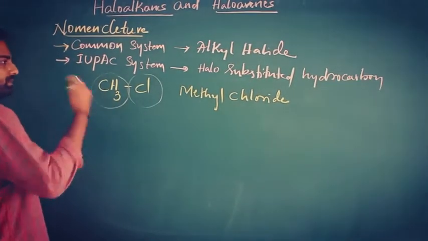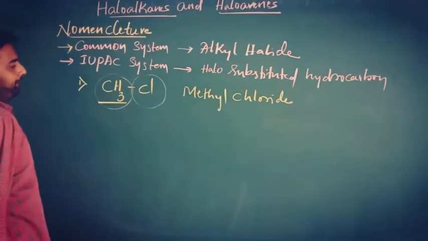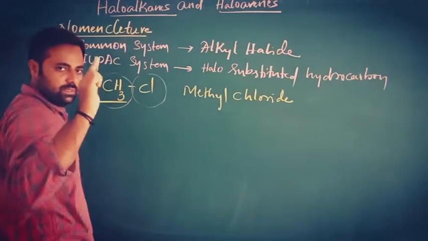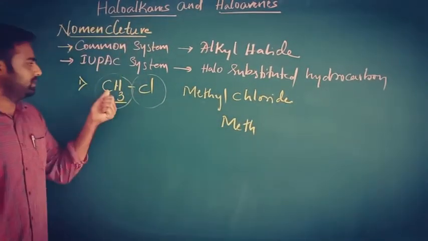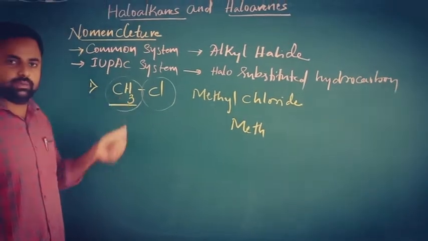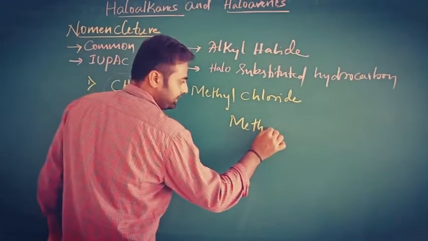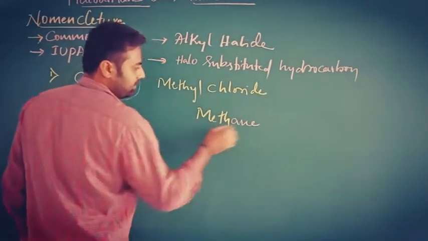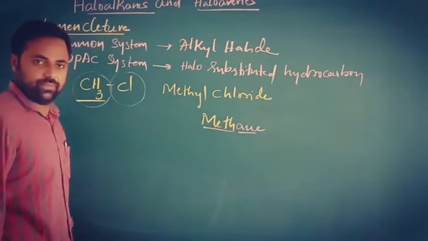Obviously, we have to follow the rules now. There is only one carbon. For one carbon, we have to use the root word meth. And there is only a single bond, no double bond, so that's why we use ane. Methane: this is the root word and this is the suffix.